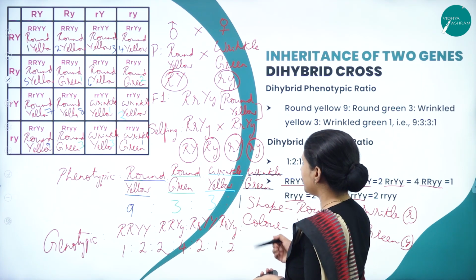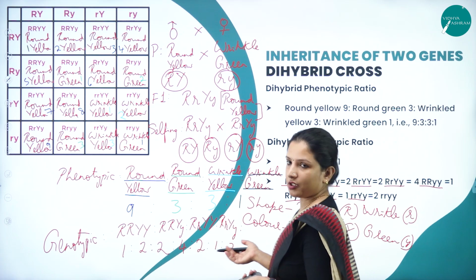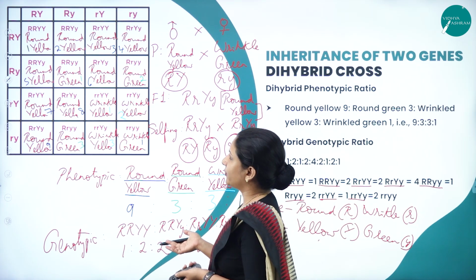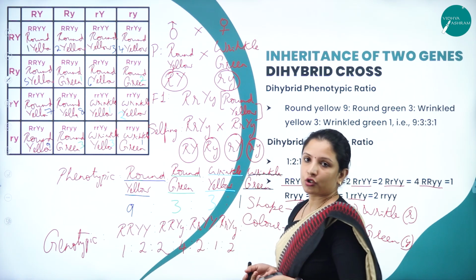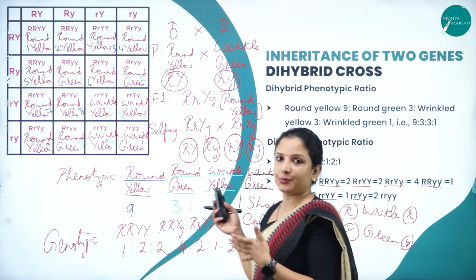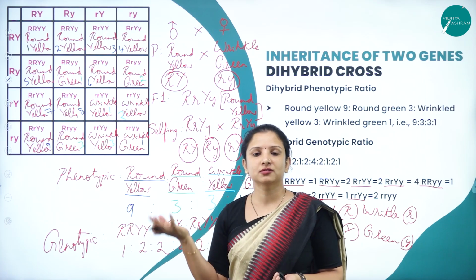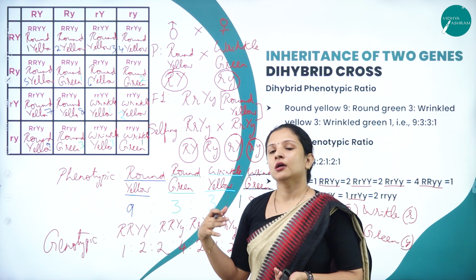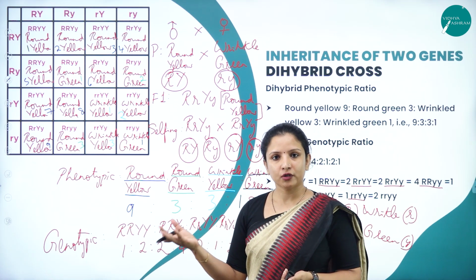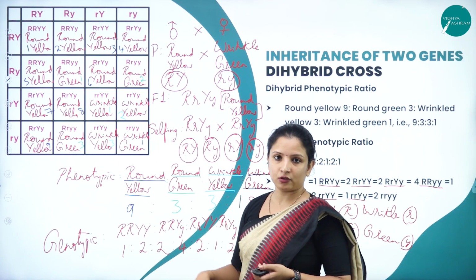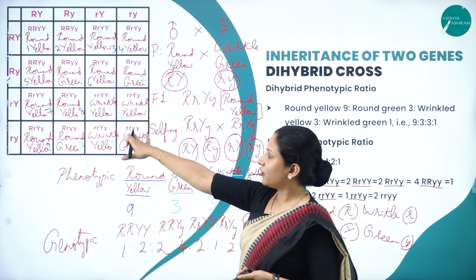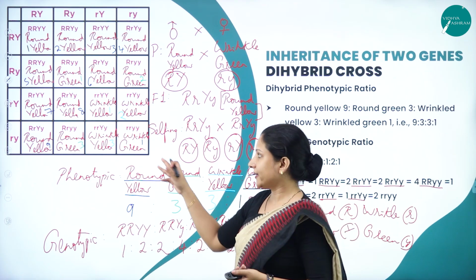So like that we need to take and we need to count this. So this is about the dihybrid cross. This is one of the best examples for the law of independent assortment. The other one, the monohybrid cross, is one of the best examples for the law of segregation and law of dominance. Here also we can see the law of dominance.